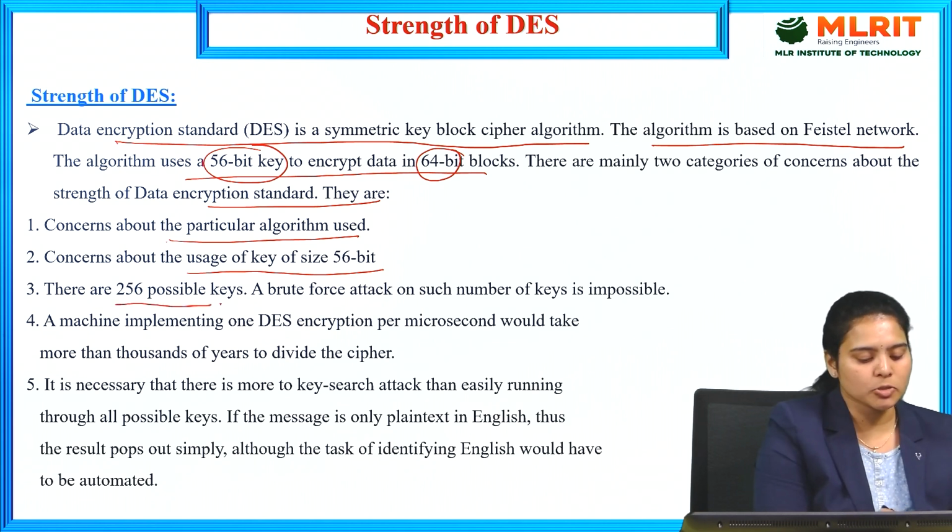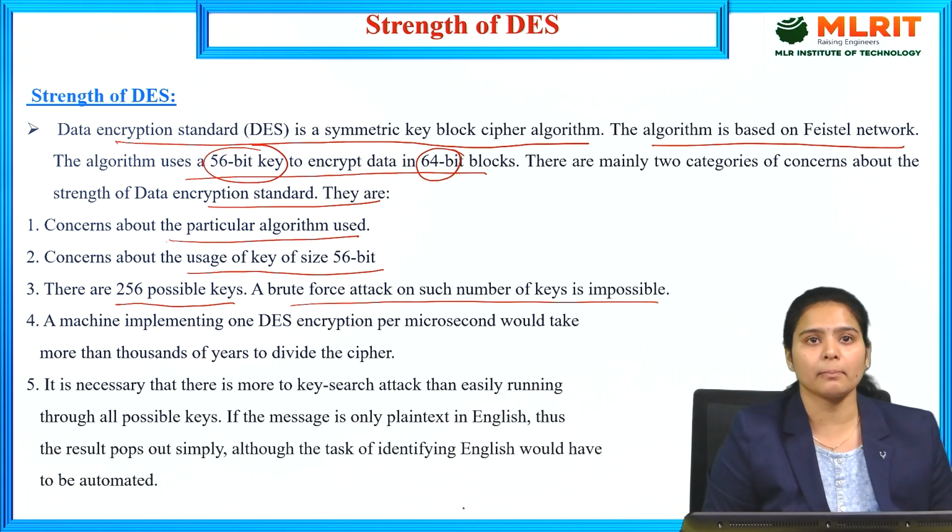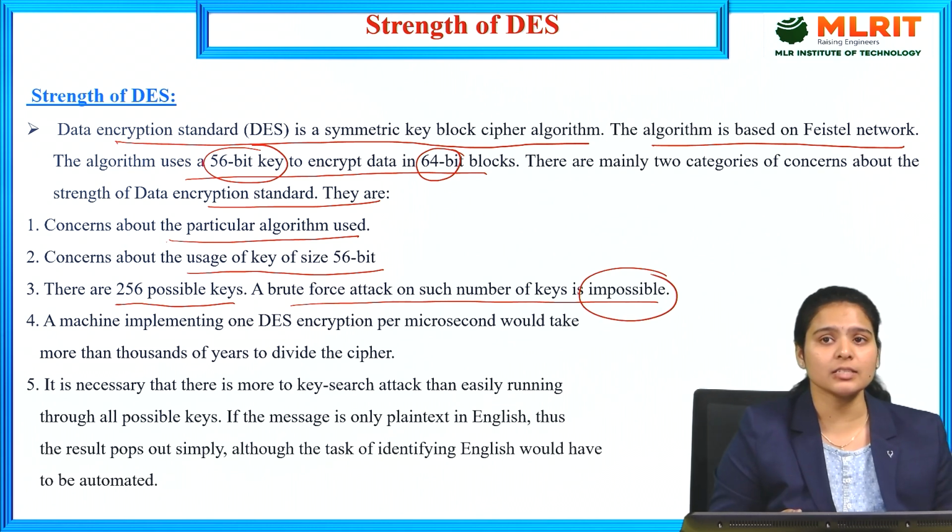And also there are 2^56 possible keys. By using these 2^56 possible keys, a brute force attack on such a number of keys is impossible. What is meant by brute force attack? A brute force attack is the number of times the hacker will try to reach the original password. He tries until he gets the original password. But with 2^56 possible keys, the hacker cannot easily find the key. It is impossible, so he cannot hack easily, and he cannot gain the original information.